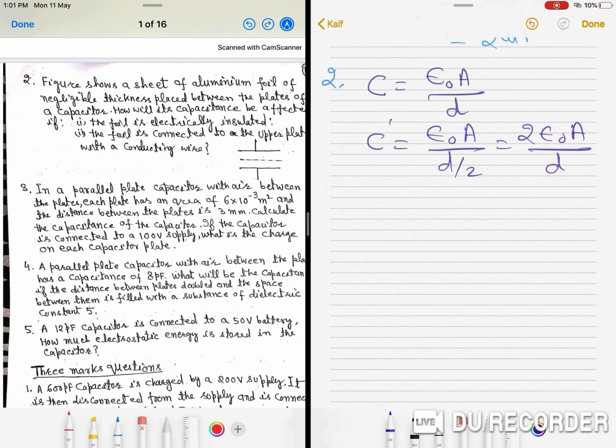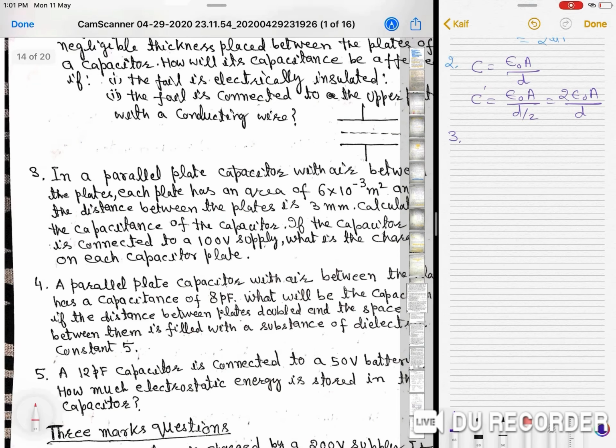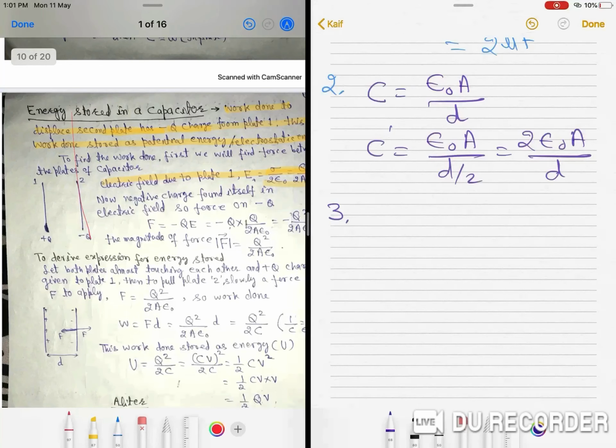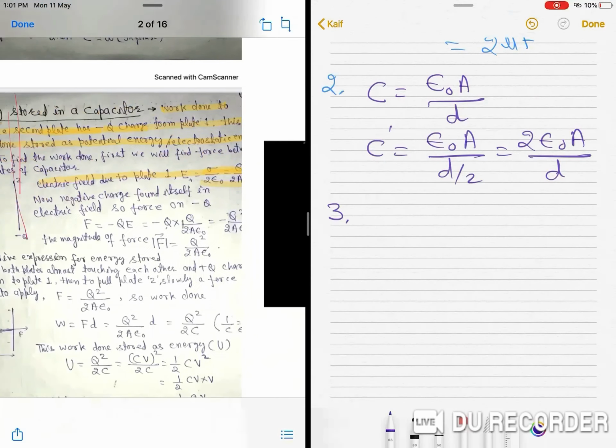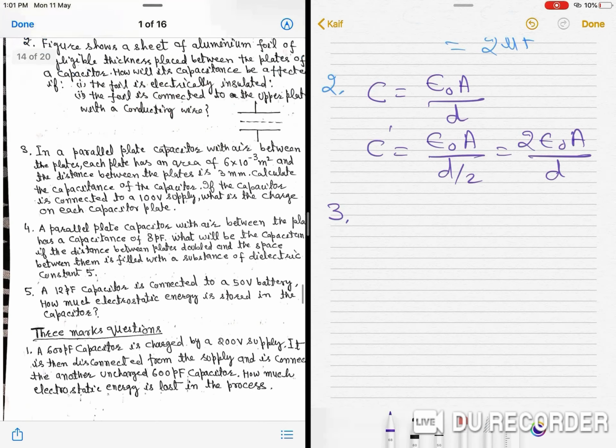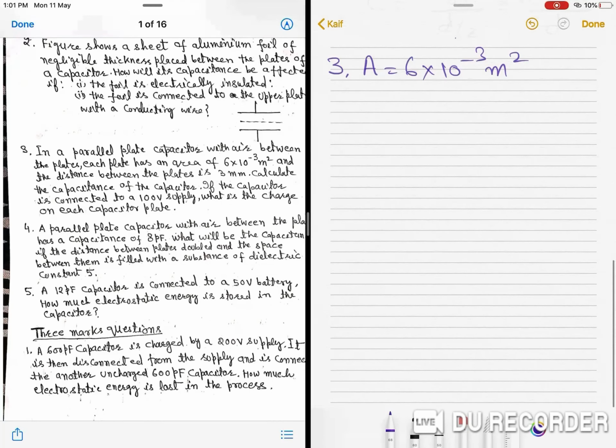Now, question number 3. In a parallel plate capacitor with air between the plates, each plate has an area. First we will write the values which are given in the numerical. Here the area is equal to, and the distance D is equal to 3 millimeter, converted into SI unit, 3 into 10 to the power minus 3 meter. Calculate the capacitance of the capacitor.